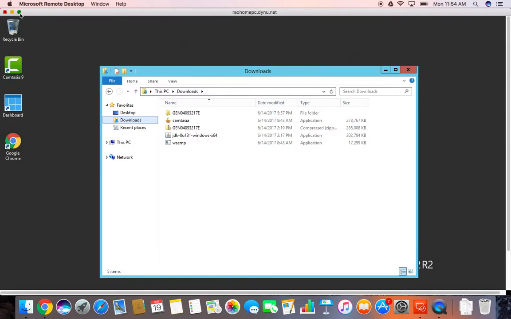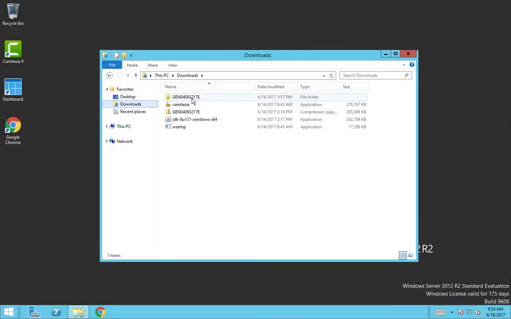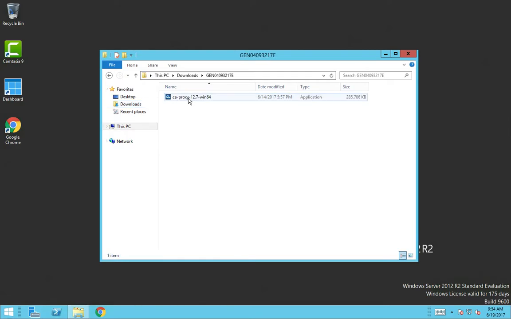Hi, we're gonna try and install CA single sign-on Access Gateway. This is the version 12.7 of the Access Gateway.